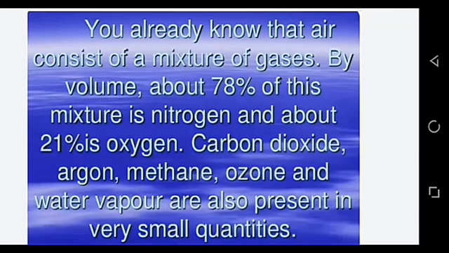Right? We all know that the atmosphere is composed of a mixture of several different gases, in which nitrogen accounts for 78% of the atmosphere, oxygen 21%, and argon 0.9%. There are also some gases like carbon dioxide, methane, and ozone, which are known as trace gases, present in less than 1% of the atmosphere.